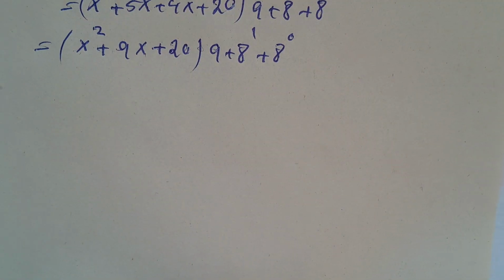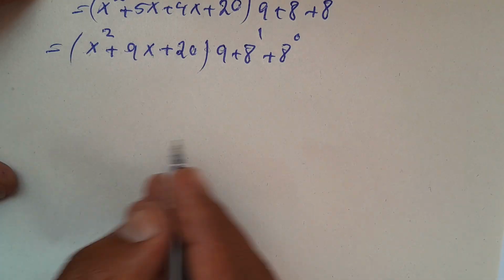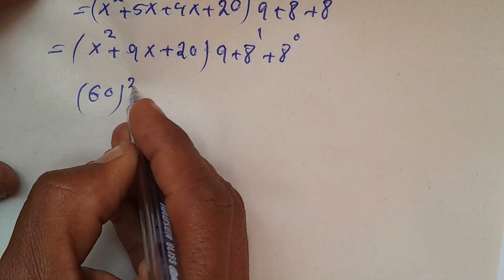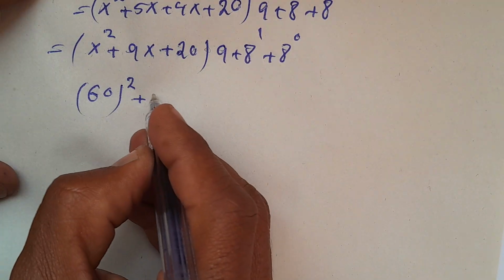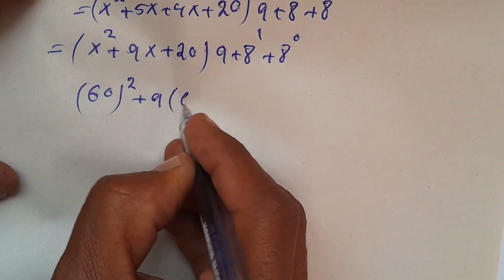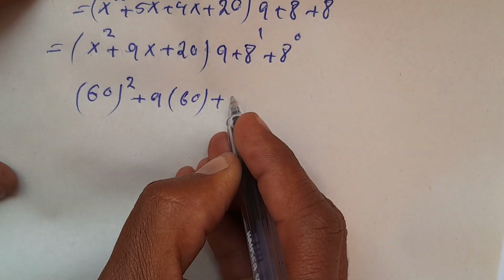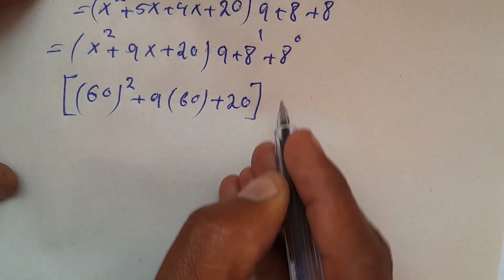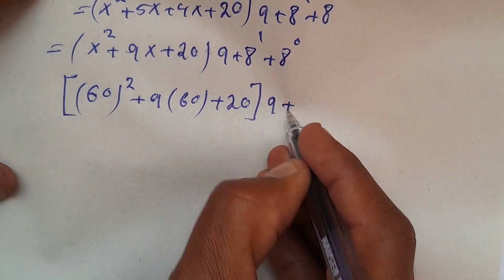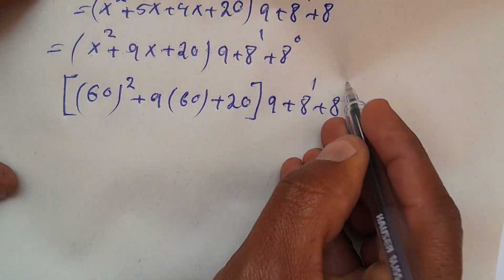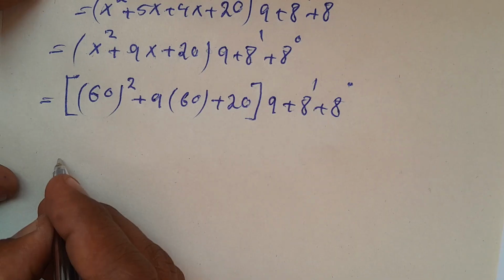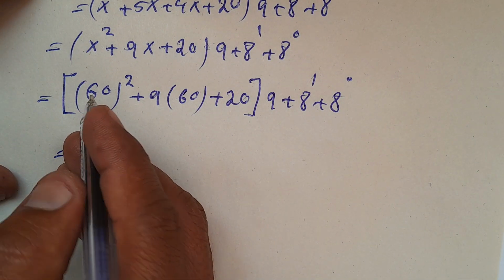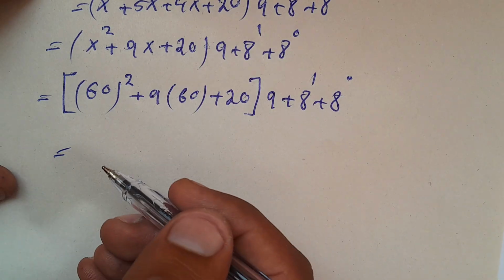Now here again, instead of x, I have 60 squared plus 9 times 60 plus 20, times 9 plus a to the power of 1 plus a to the power of 0. And here again, this becomes 60 squared.